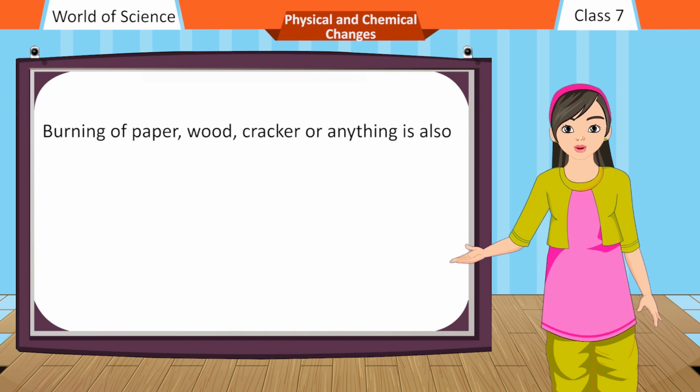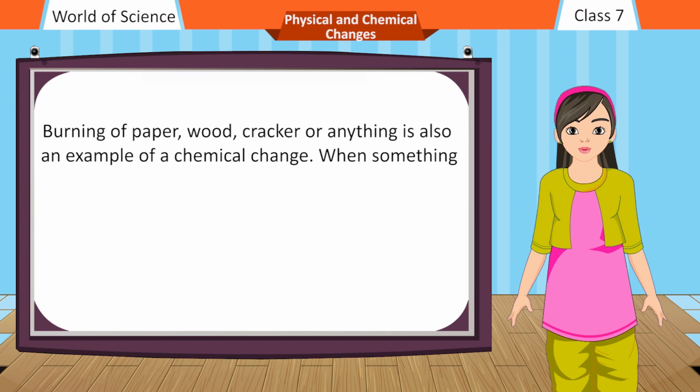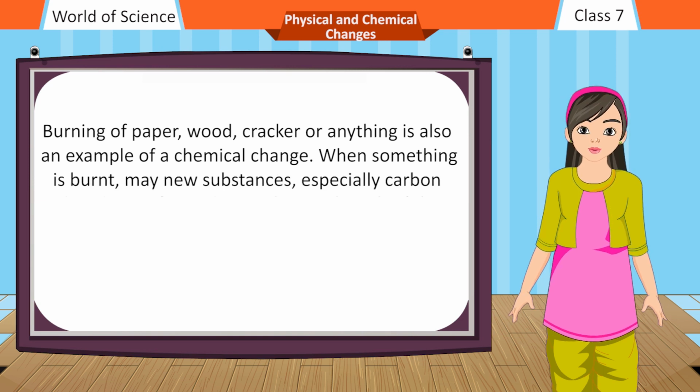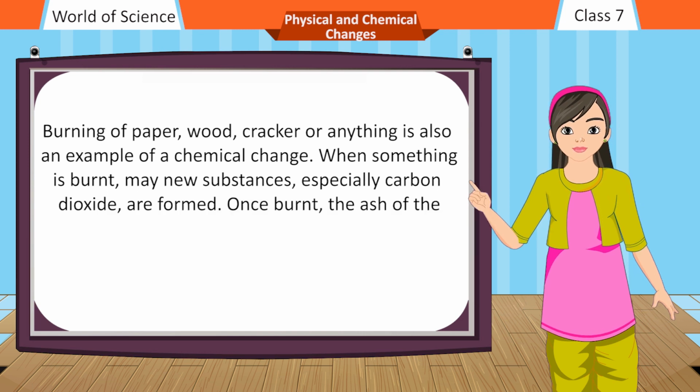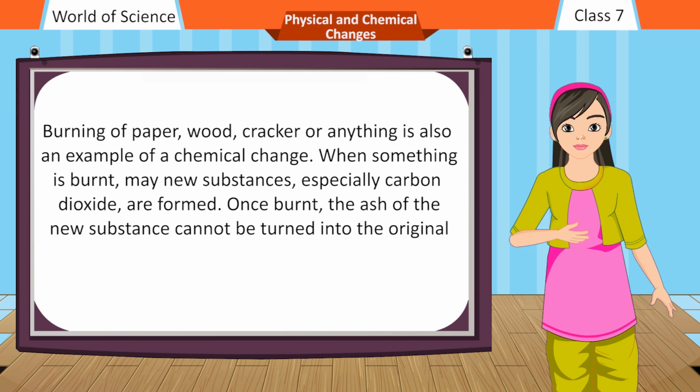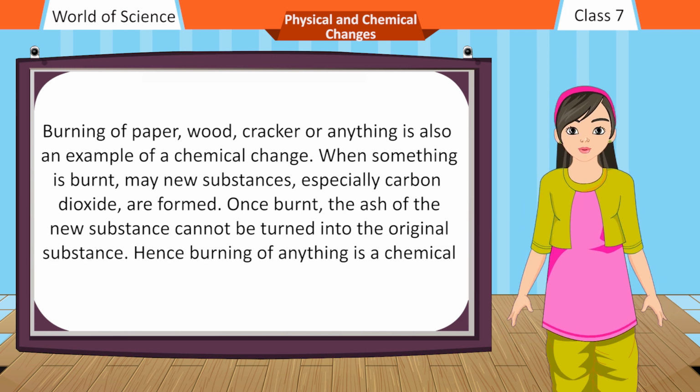Burning of paper, wood, cracker or anything is also an example of a chemical change. When something is burnt, new substances, especially carbon dioxide, are formed. Once burnt, the ash of the new substance cannot be turned into the original substance.